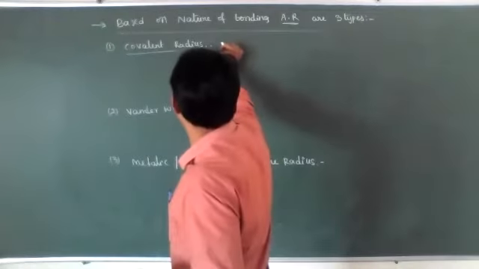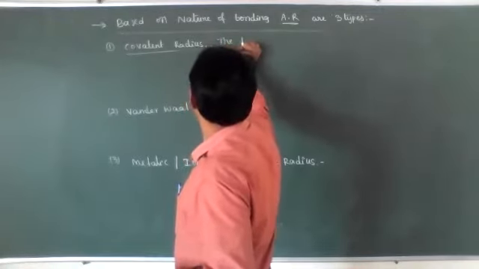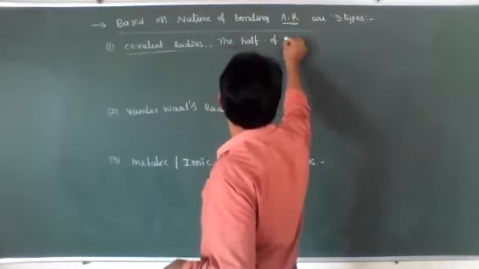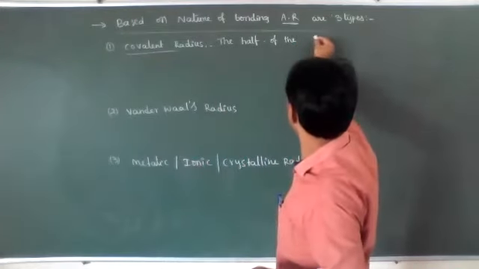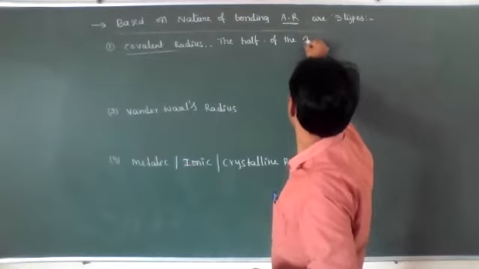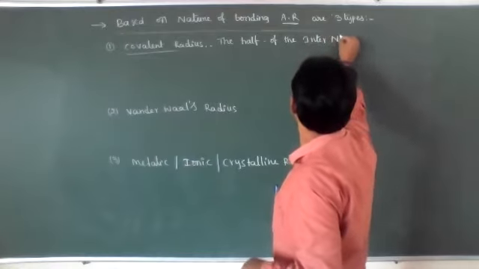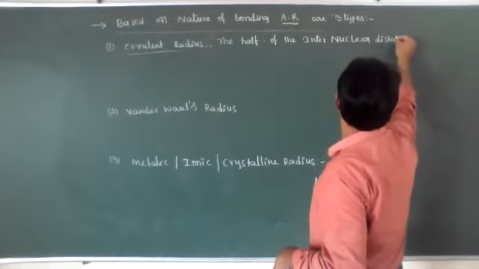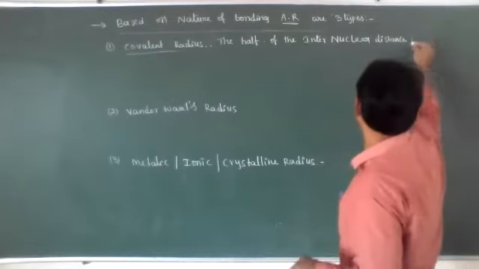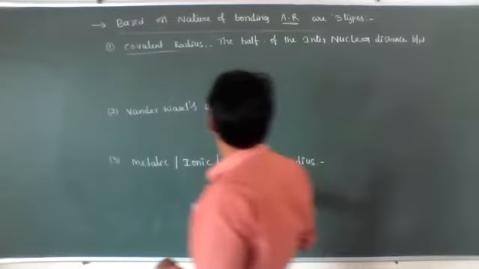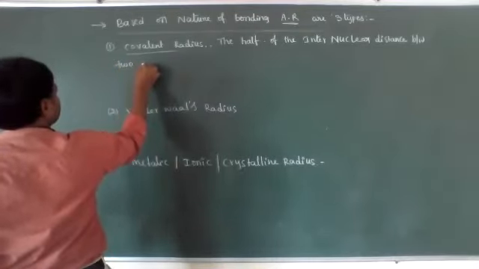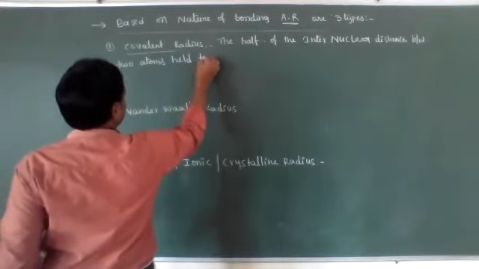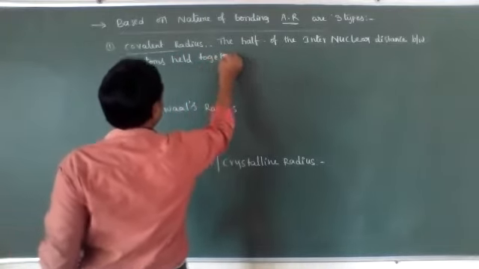The covalent radius is nothing but half of the internuclear distance between two atoms held together by a covalent bond.